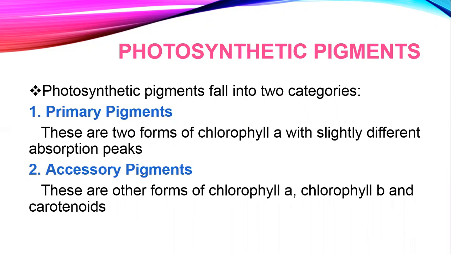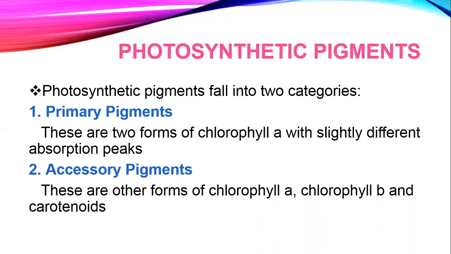Now, basically, photosynthetic pigments can be divided into two categories, and actually, we will be studying later on that the photosynthetic pigments can be divided into some other categories as well on some other bases also. Right now we are going to talk about one division. By the end of the chapter, we have one more division to be studied as well. So right now we will be talking about this division, that photosynthetic pigments fall into two categories.